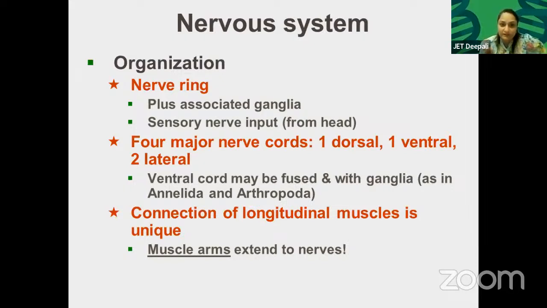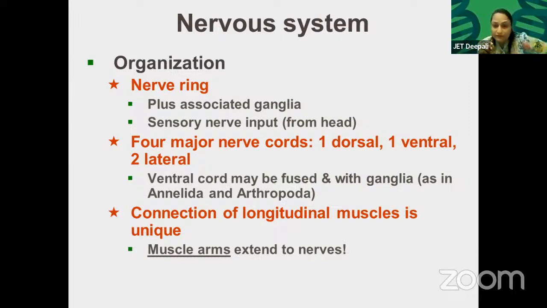Organization, nervous system. The nerve ring is there, plus associated ganglia. Sensory nerve input from the head. There are four major nerve cords: one dorsal, one ventral, and two lateral. See, dorsal, ventral, and this is lateral.